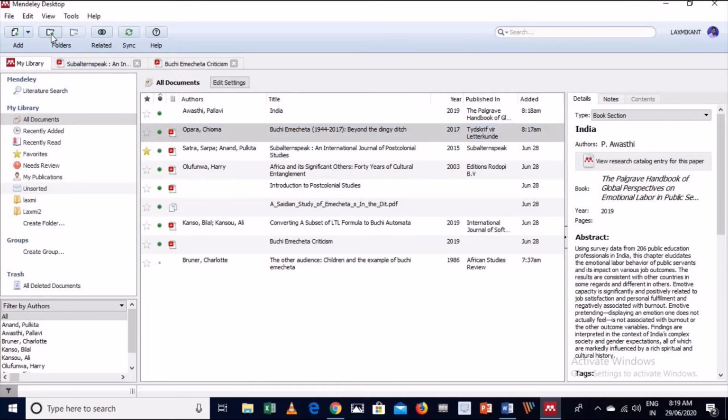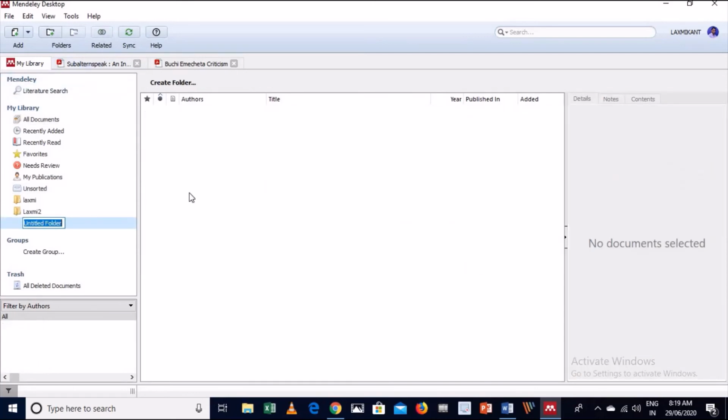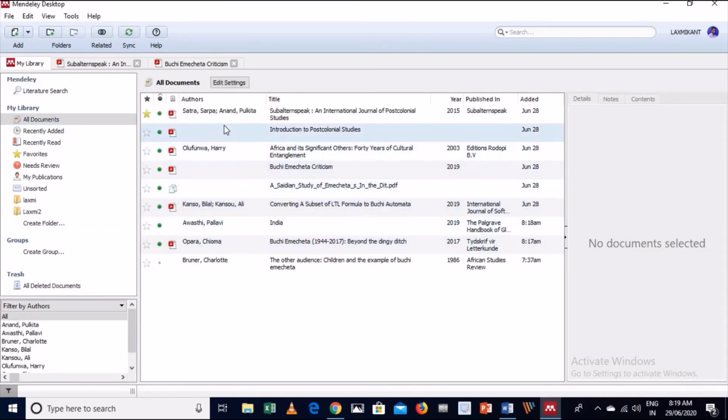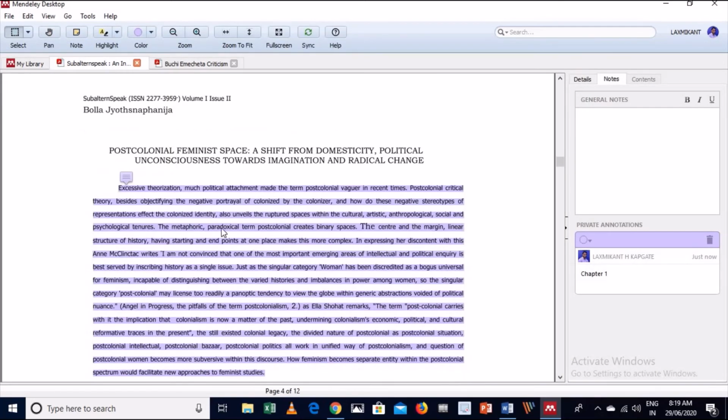You can also add various folders which are already available from this section. You can export any document and take the print with all annotations. Let me click again. Suppose this is the work where I have added various notes and highlighted the text.